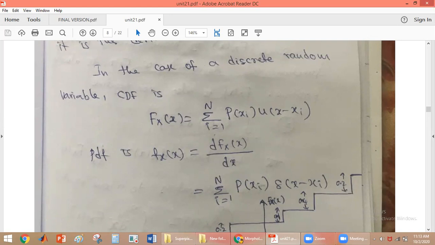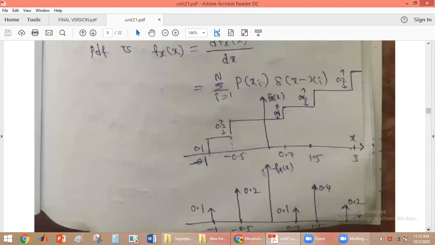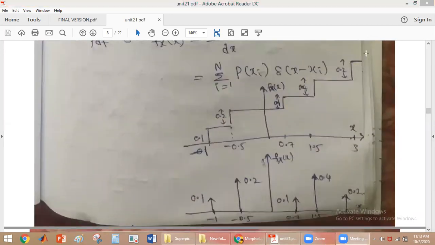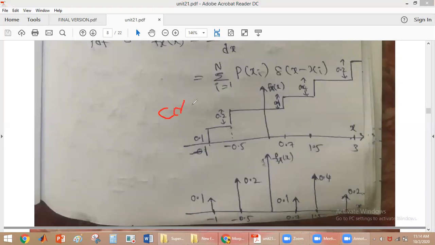Okay, now this is the figure of the PDF, and this is the figure of the distribution function, the CDF. From this we can see it has a staircase step waveform with different amplitudes like this. Now what is the PDF? The PDF is the derivative of the CDF.